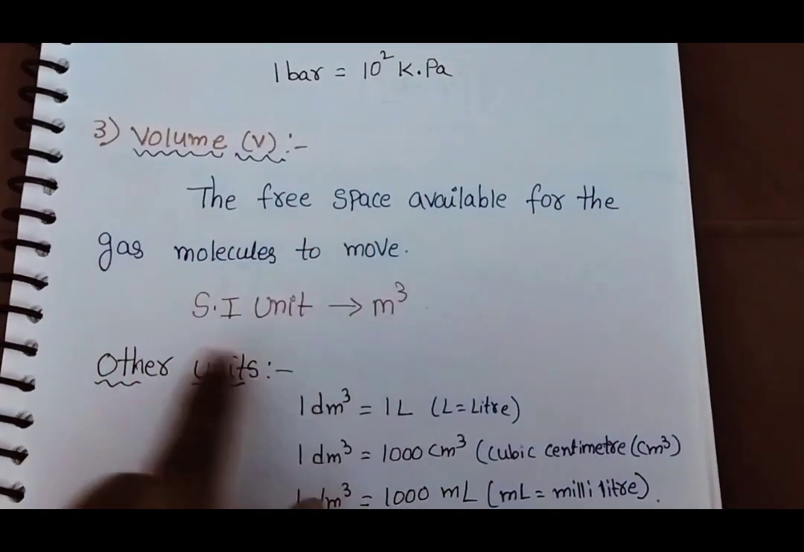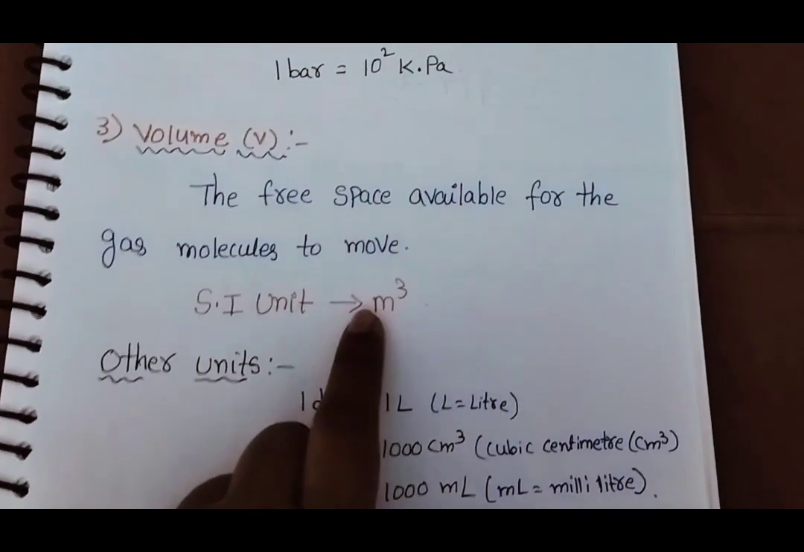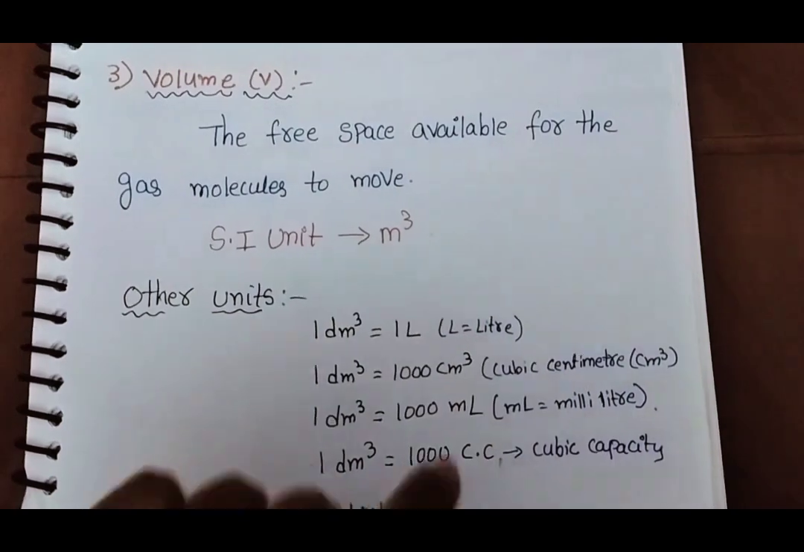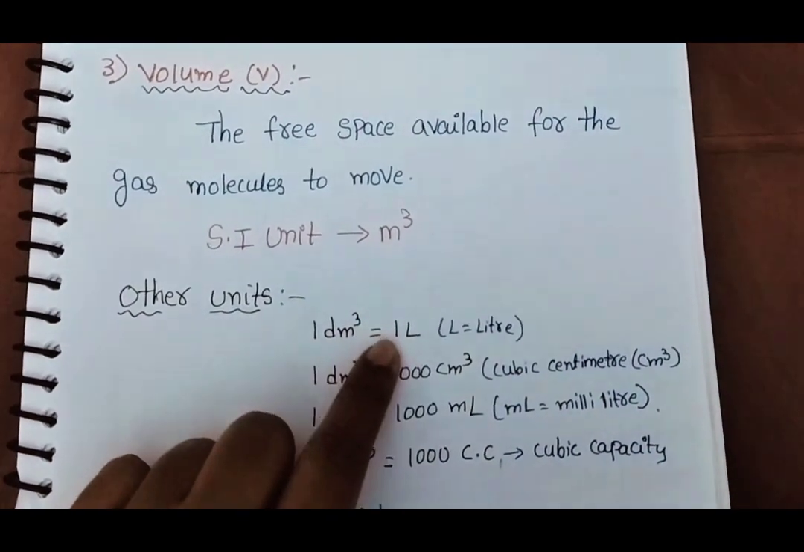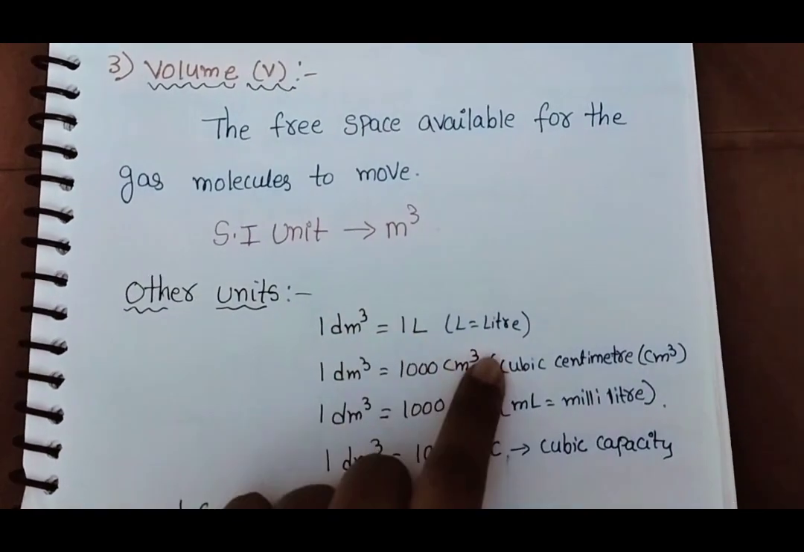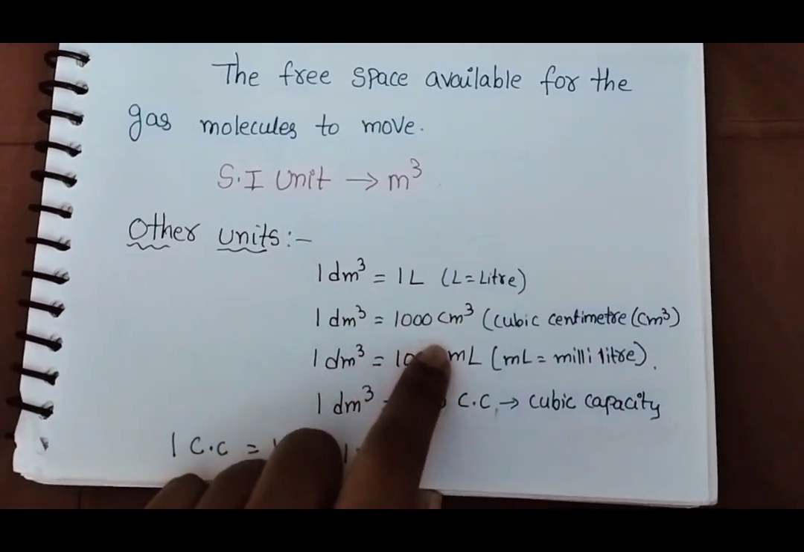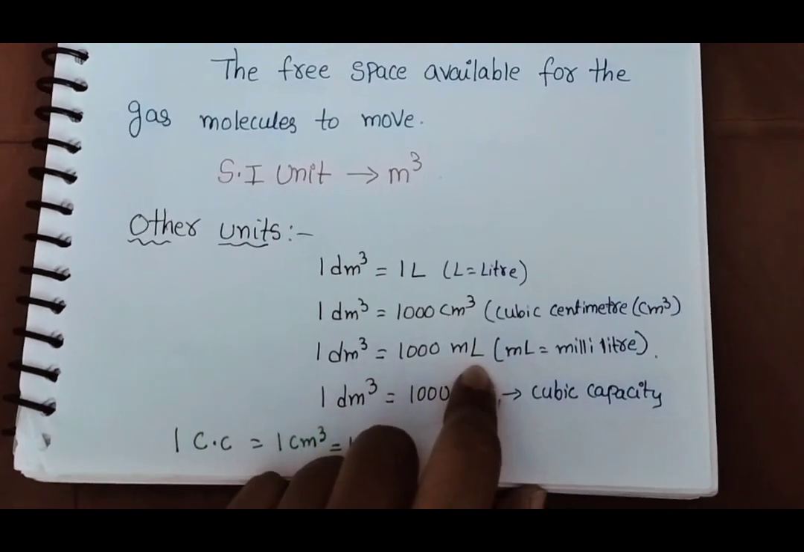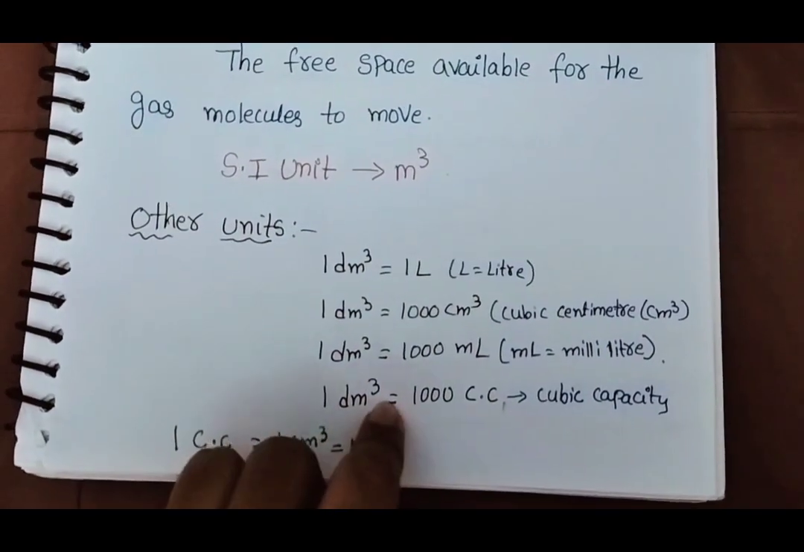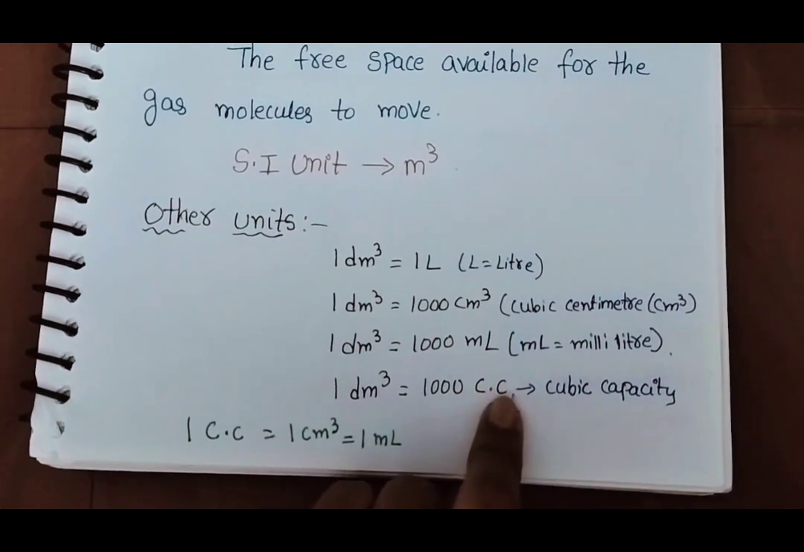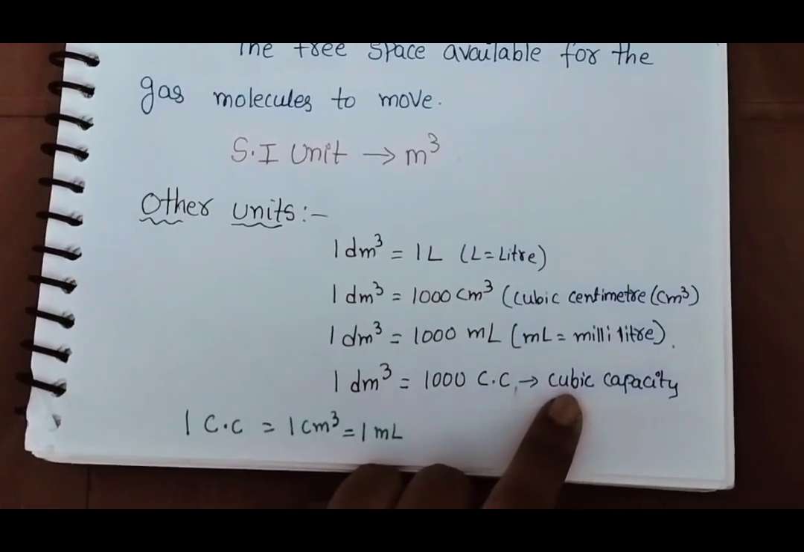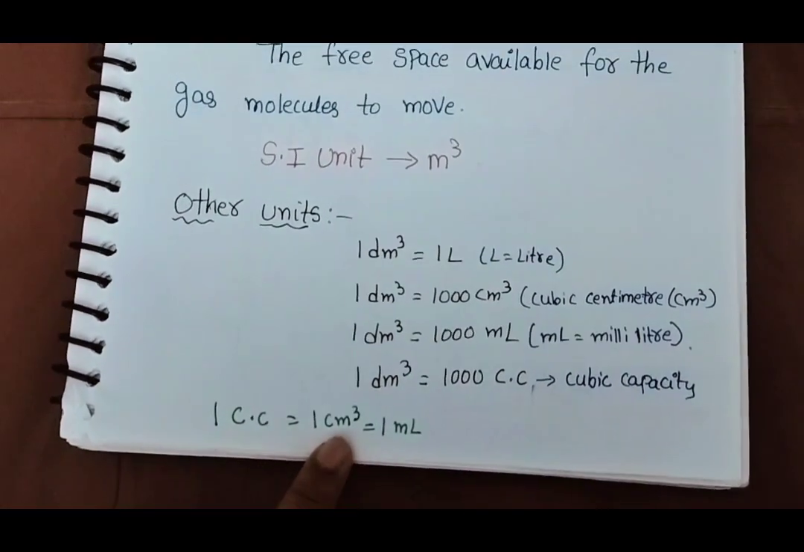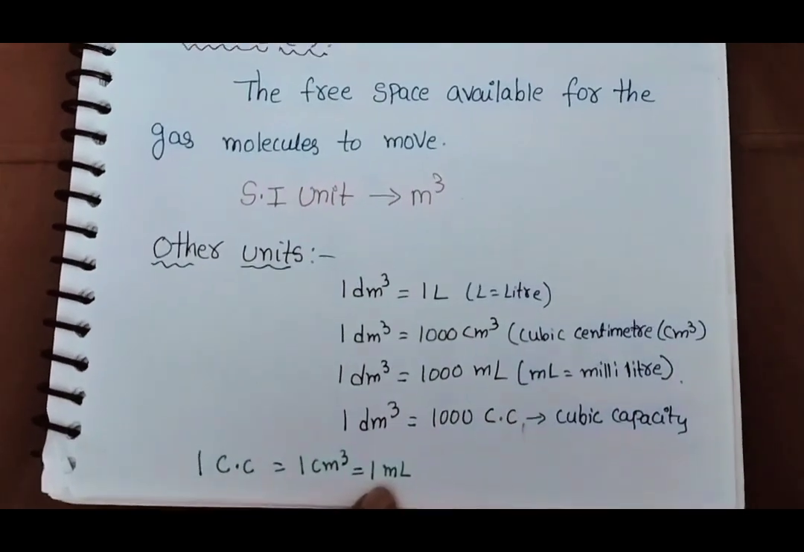Next variable is volume. The free space available for the gas molecules to move is called volume. The SI unit of volume is meter cube. Other units of volume: 1 decimeter cube or cubic decimeter is equal to 1 liter. 1 decimeter cube is equal to 1000 centimeter cube. 1 decimeter cube is equal to 1000 ml, milliliter, and 1 decimeter cube is equal to 1000 cc, meaning cubic centimeter, or we can also call it cubic capacity. So 1 cc is equal to 1 centimeter cube, that is equal to 1 milliliter.